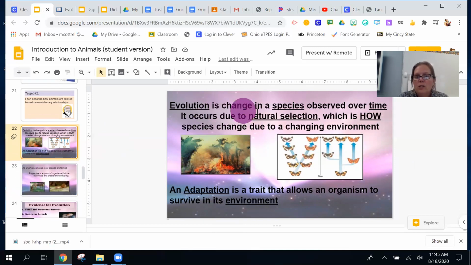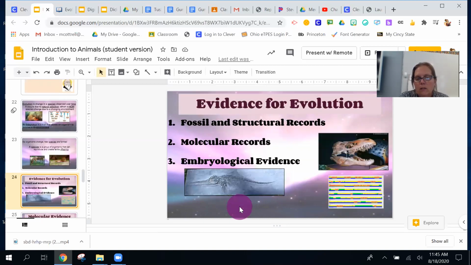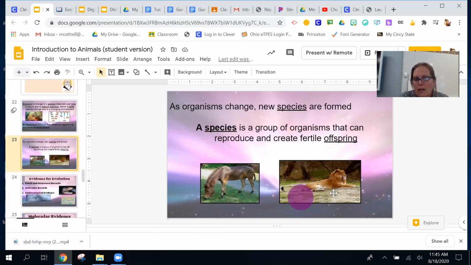So I set up here, it's a change in species. Well, let's talk about what is a species. As adaptations are more and more different from the original population, as organisms change with those adaptations, new species are formed. And so we define a species as a group of organisms that can reproduce and create fertile offspring. And what you see here is the liger, and this is a cross between a zebra and a donkey, I believe, and I don't remember the name of that right here.